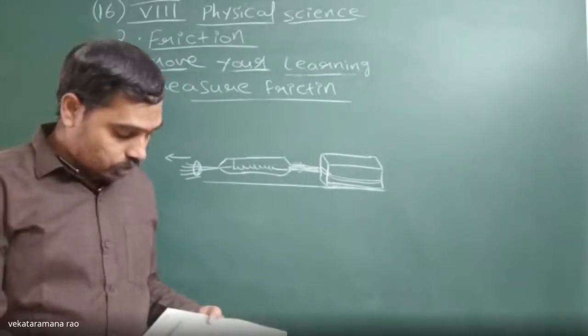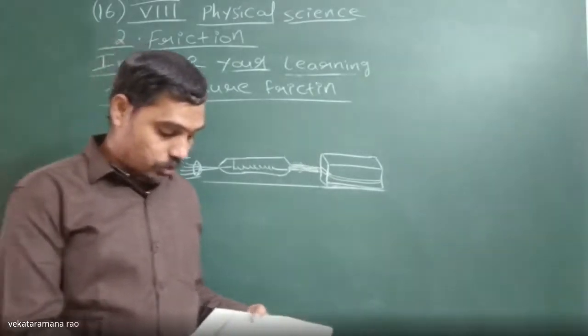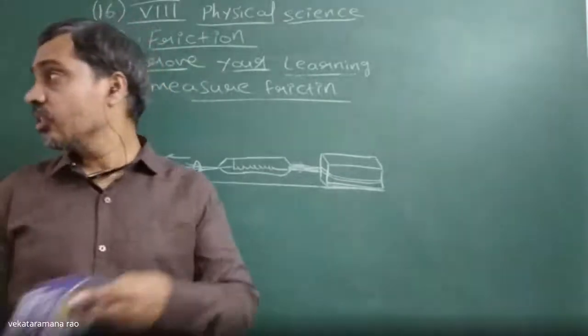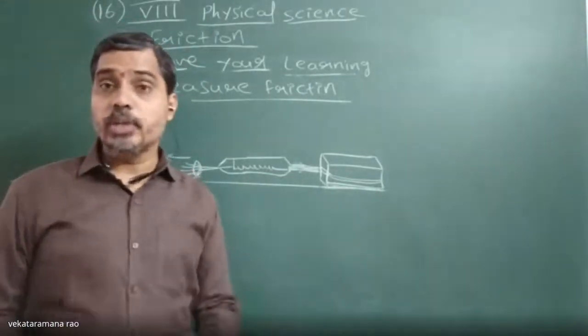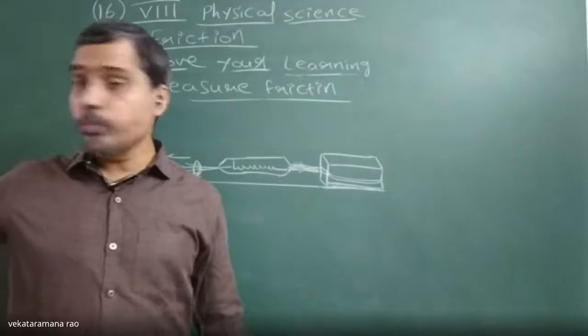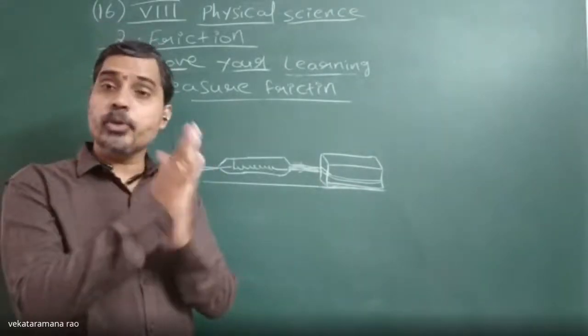Now the next question: give examples of how friction is responsible for energy wastage. We know that when you rub two palms, heat is produced.